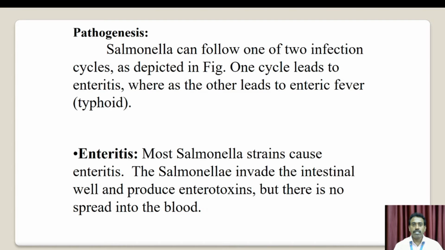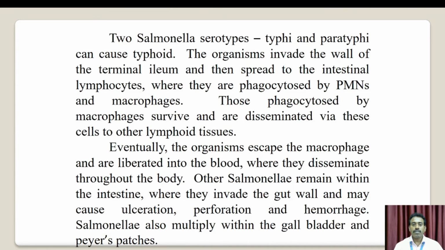Next, pathogenesis. Salmonella can follow one of two infection cycles, as depicted in the figure. One cycle leads to enteritis, whereas the other leads to enteric fever, meaning typhoid. First, most Salmonella strains cause enteritis. The Salmonella invade the intestinal wall and produce enterotoxin, but there is no spread into the blood. The two Salmonella serotypes, typhi and paratyphi, can cause typhoid.